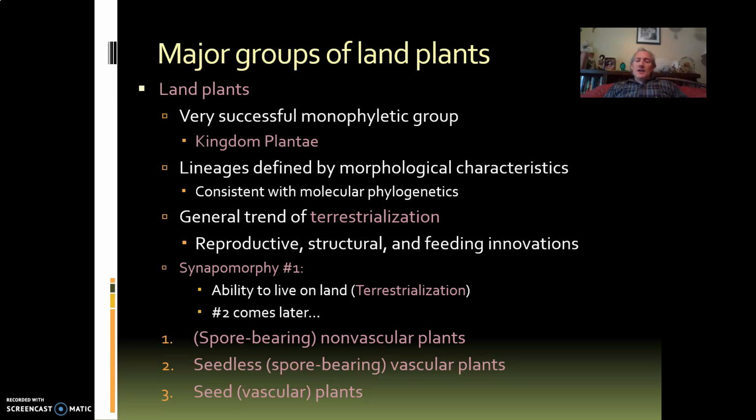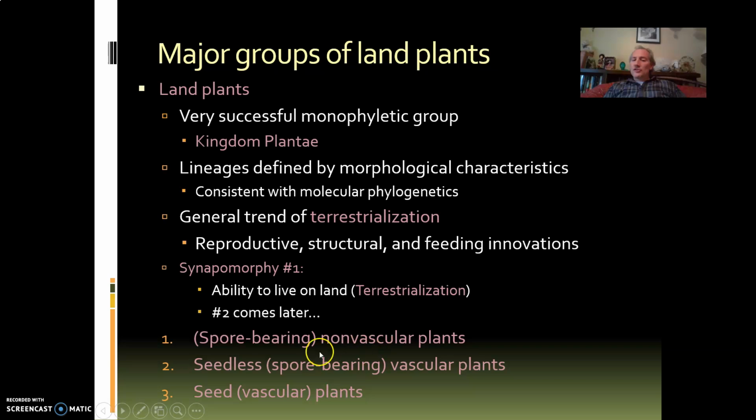Okay. Historically, we've broken the plants into three major groups, and the names have changed a little bit over time because some of them turn out to be paraphyletic. In fact, most of them are, but I want you to know these terms because they're convenient and people still use them today. So the three groups are the non-vascular plants, the seedless plants, or the seedless vascular plants, and the seed plants.